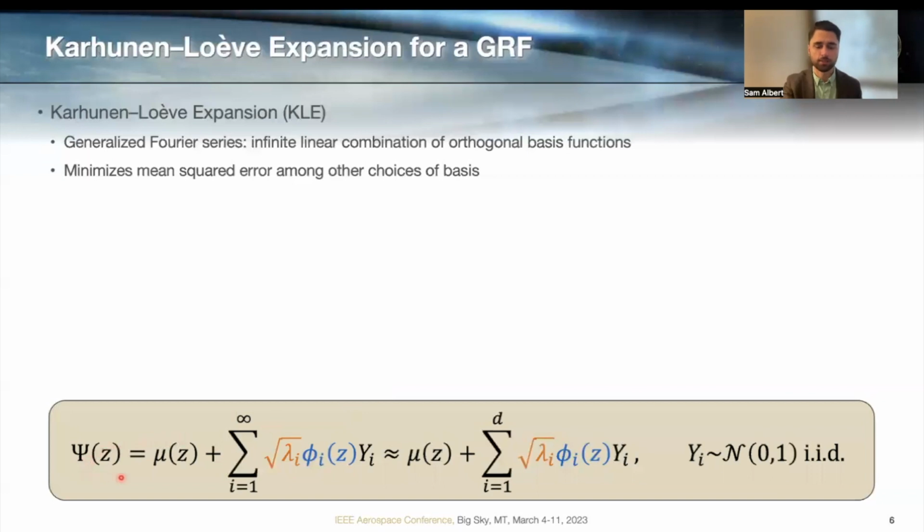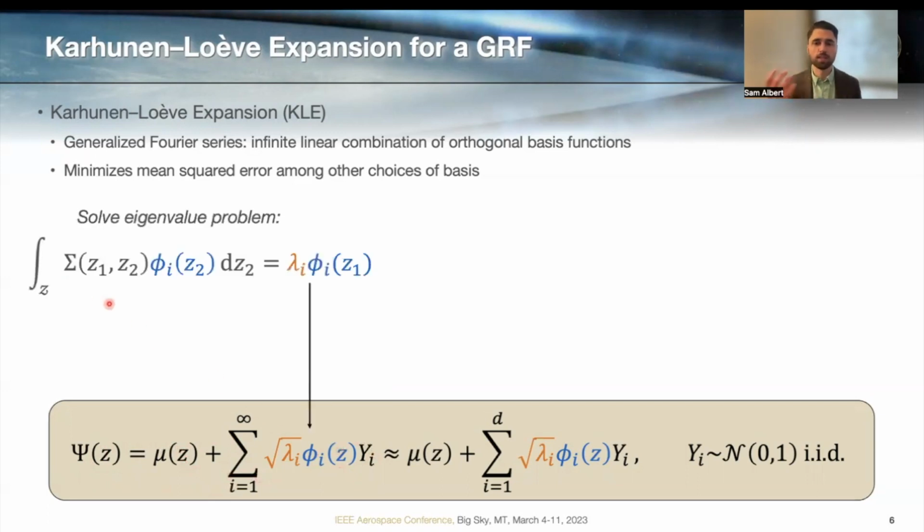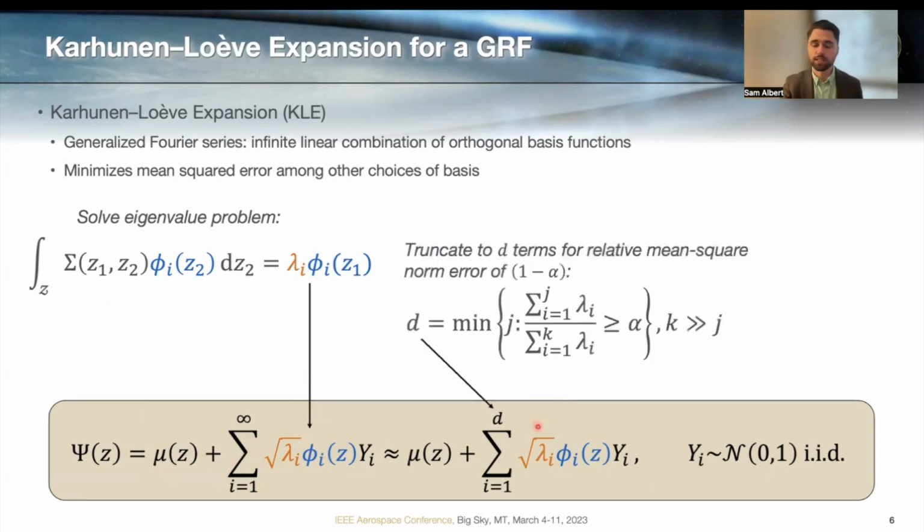So here's our Gaussian random field. We can see it's the sum of the mean function plus this infinite summation, where we can solve the eigenvalue problem for the covariance function to get the eigenvalues and eigenfunctions of that covariance function, and those appear here in our summation. So this is an exact representation of our Gaussian random field with an infinite sum. And then we can truncate that sum by ordering the eigenvalues in decreasing order. And we can truncate that based on some acceptable level of relative mean square norm error.